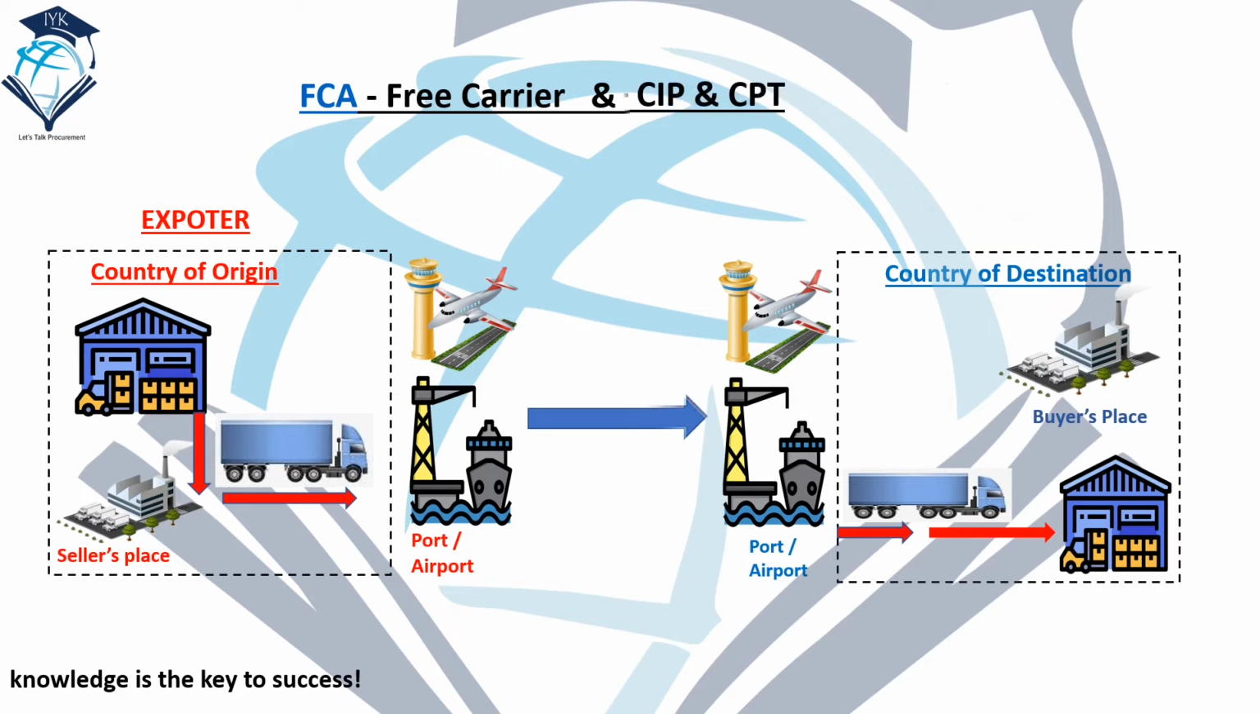Next is CFR, cost and freight; CIF, cost, insurance and freight; CIP, carriage and insurance paid to; CPT, carriage paid to. I'm grouping the Incoterms which have very minor variation and are easy to understand. I took these four Incoterms together because these are applicable on the same point. There are minor differences which cause confusion. I will explain it to you to understand better.